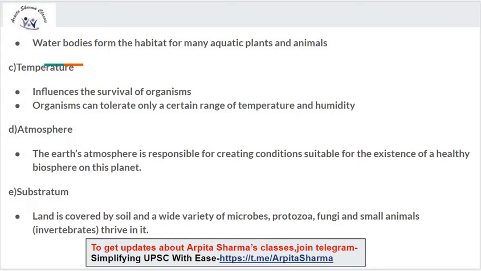Fourth one is atmosphere. Earth's atmosphere is responsible for creating conditions which are suitable for the existence of a healthy biosphere on this planet. Next is substratum. What is substratum? Land is covered by soil, and a wide variety of microbes, protozoa, fungi and small animals, invertebrates thrive in it. This is called substratum.